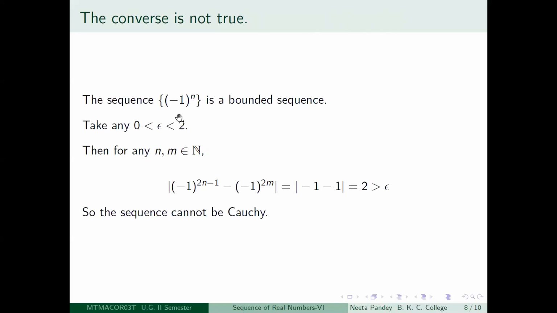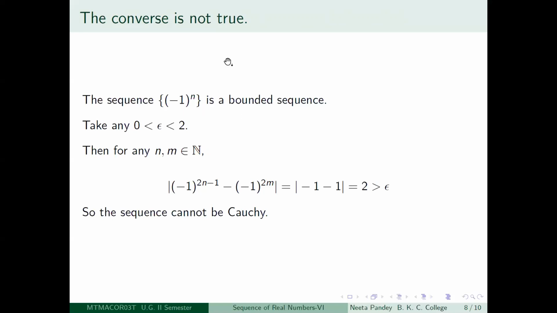Very good. And this is not a Cauchy sequence. To see that, you just notice that if I look at any odd term of the sequence and if I look at any even term of the sequence, then the distance between them is going to be equal to 2. Clear, right?